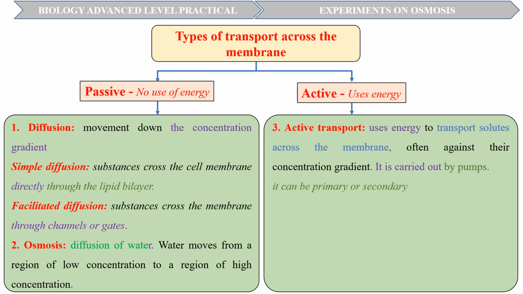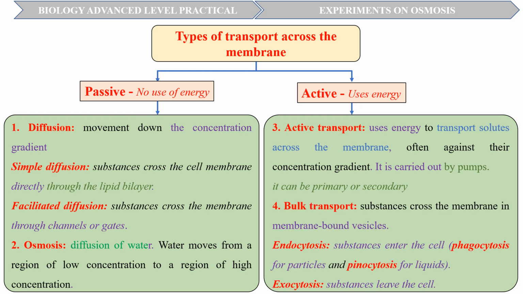In active transport, pumps use energy to transport specific solutes across the membrane, often against their concentration gradient. There are two types of active transport. Primary active transport, which uses energy to directly transport a solute across a membrane, and secondary active transport, which uses energy to create an electrochemical gradient by accumulating a solute on one side of the membrane, which favors the diffusion of a second solute. In bulk transport, on the other hand, substances cross the membrane in membrane-bound vesicles.